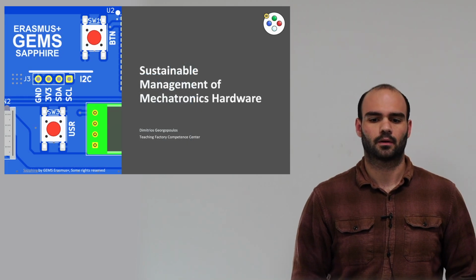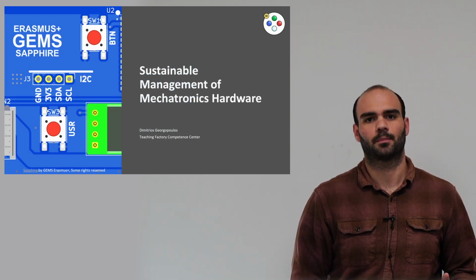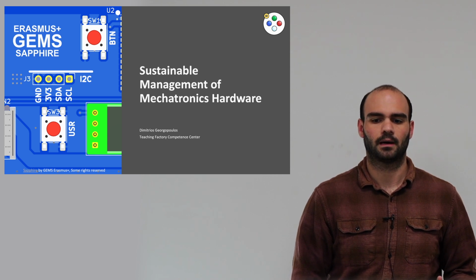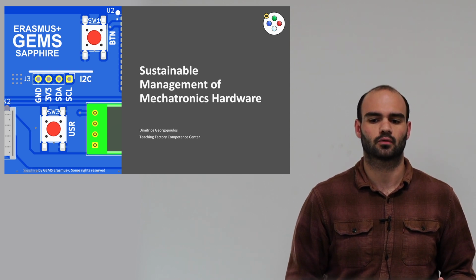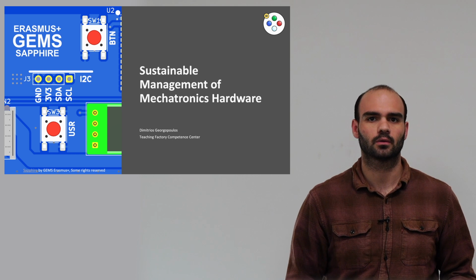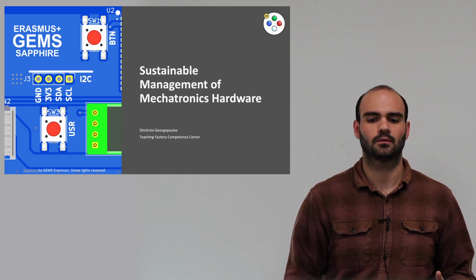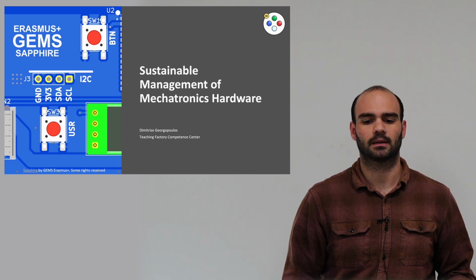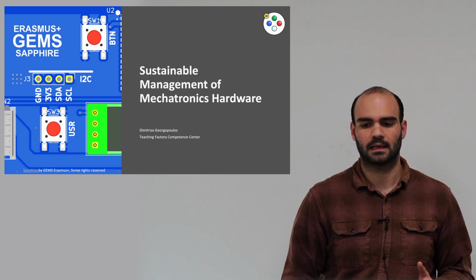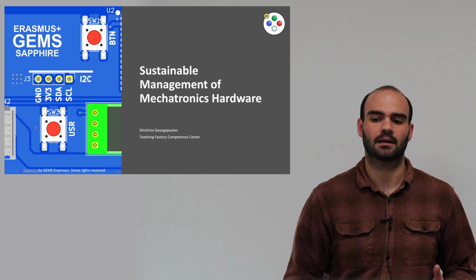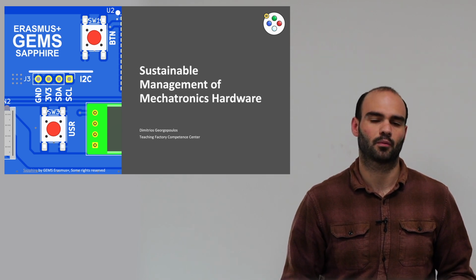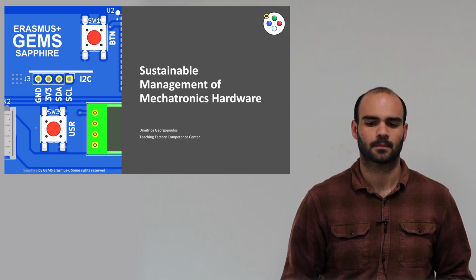This is the final video of the course and will be a bit different from the previous ones. So far, we focused on how mechatronic systems work: communication, hardware, and software. Today, we'll step back and look at how to design these systems and what impact they have on the environment. The goal is not to add complexity, but to start thinking like responsible engineers from the beginning of your studies.